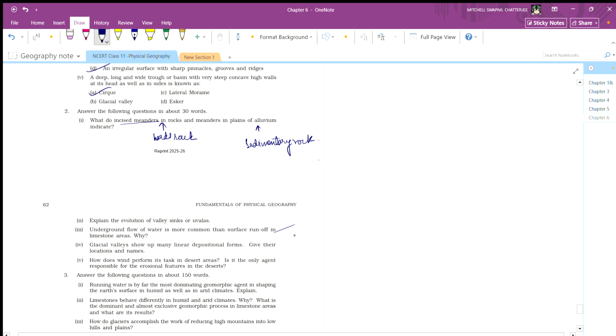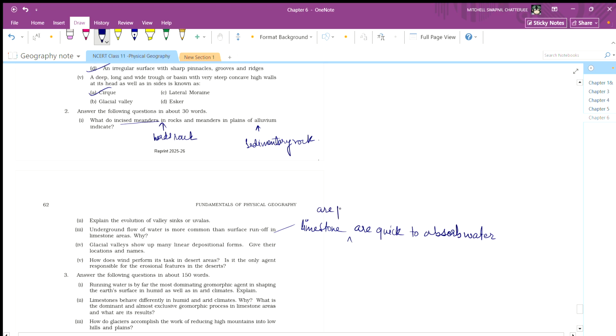Basically, what is happening? The limestones are porous in nature.